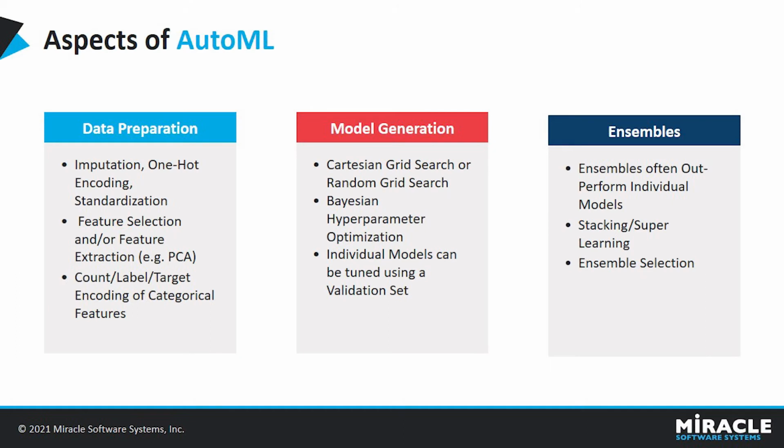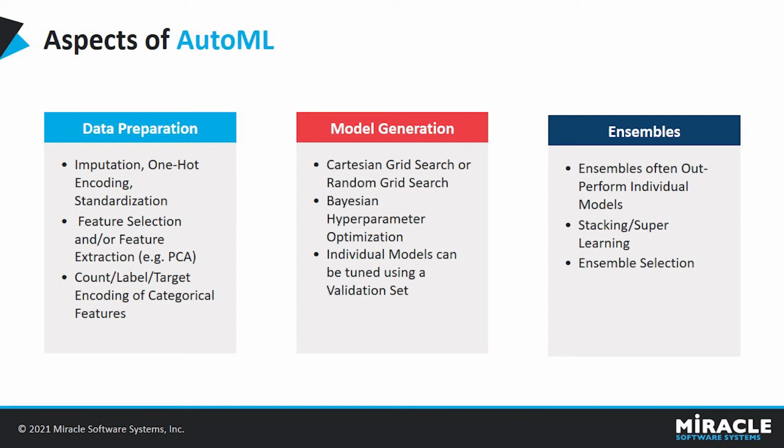Here are the 3 aspects of AutoML, which are data preparation, model generation, and ensembles. In data preparation, all H2O algorithms have automatic data preprocessing, where imputation is the handling of missing data. One-hot encoding is the representation of categorical values as binary vectors. Standardization is rescaling of data to a mean of 0 and standard deviation of 1.